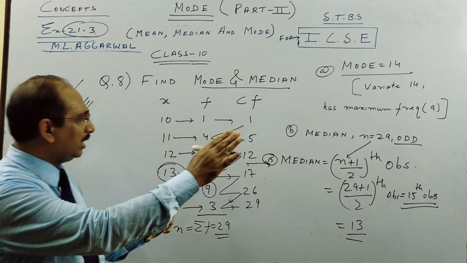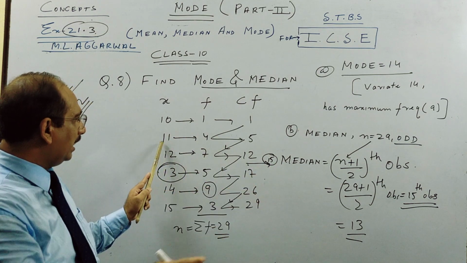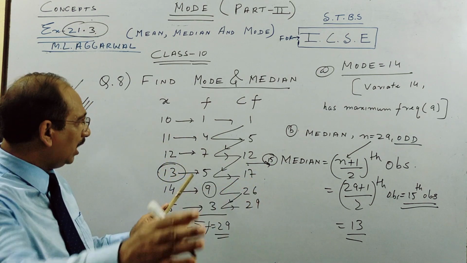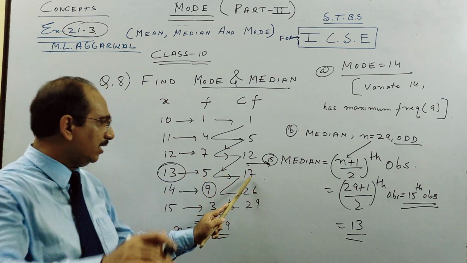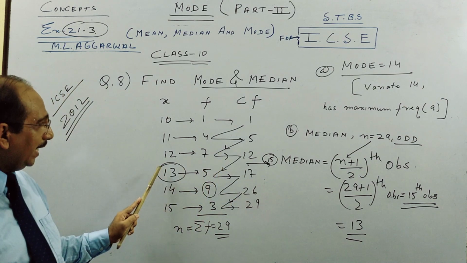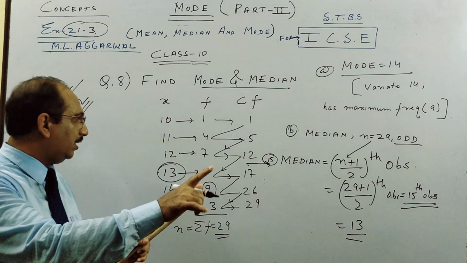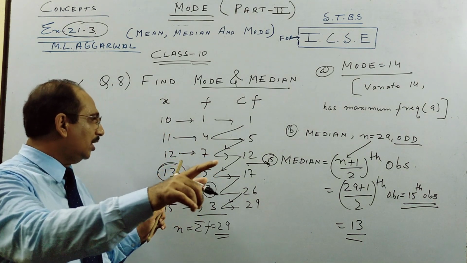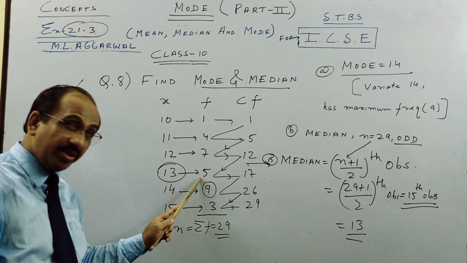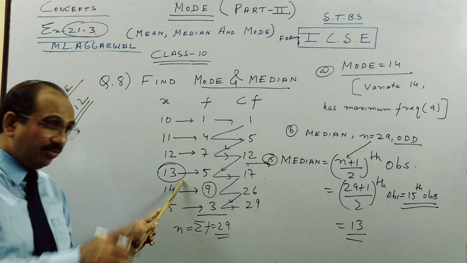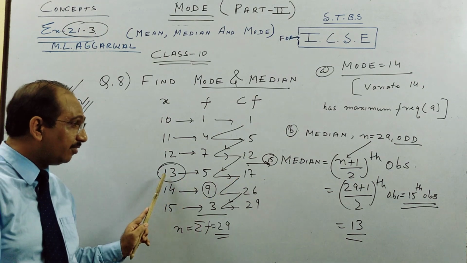Just to make it plain, to explain what is happening, you will see if you put them in line. One person has 10 marks, there are 4 people standing having 11, next 7 people have 12. So people from 13th to 17th, if they are standing, their variate x is 13. So if they are standing in line, 1 has 10, then 4 have 11, then 7 have 12, then after that there are 5 with 13. So we come here. The 15th observation, out of 29, leave 14 this side, leave 14 this side, it will give you 13.